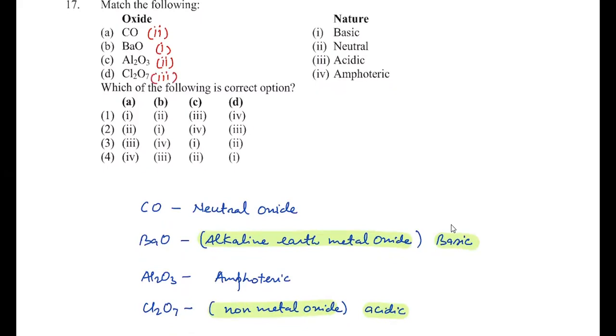Just a minute. Al2O3 must be amphoteric, so it should be 4. So it's 2, 1, 4 and 3. As per the given options, your answer must be 2. So you can check this: 2, 1, 4, 3 should be the answer. So we'll write answer 2 for this question.